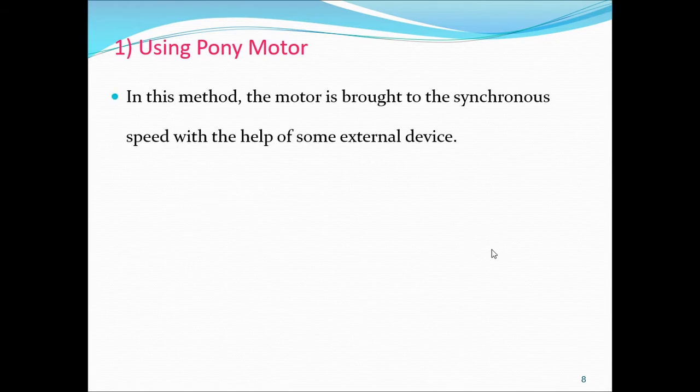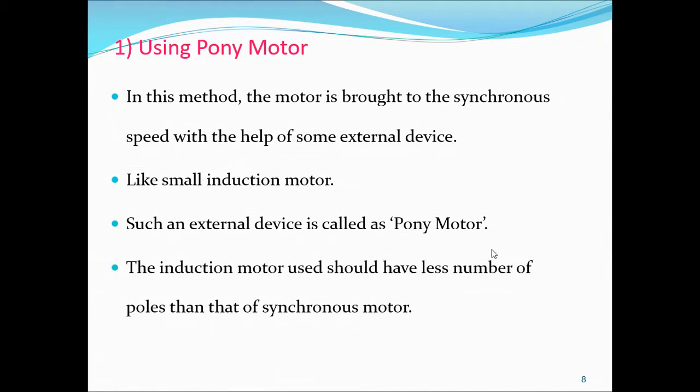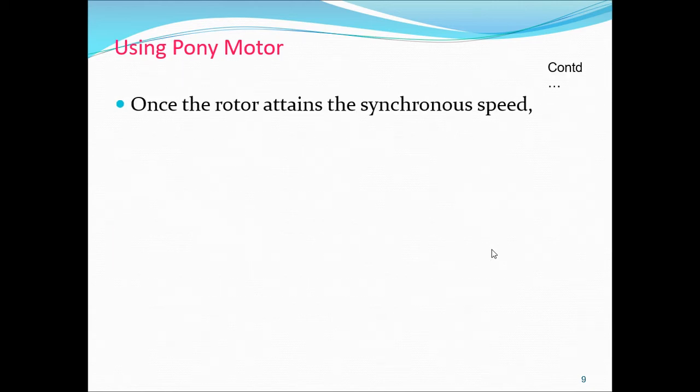So first one is using pony motor. In this method, the motor is brought to synchronous speed with the help of an external device like a small induction motor, such an external device is called a pony motor. The induction motor used should have fewer poles. Otherwise, the speed of the induction motor will be more than the synchronous speed. That's why its number of poles must be less than the synchronous motor.